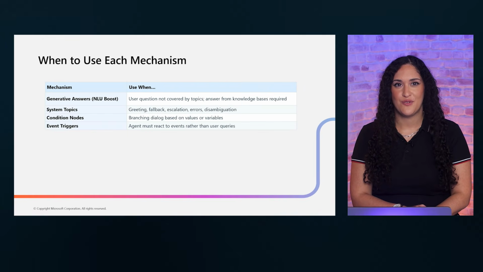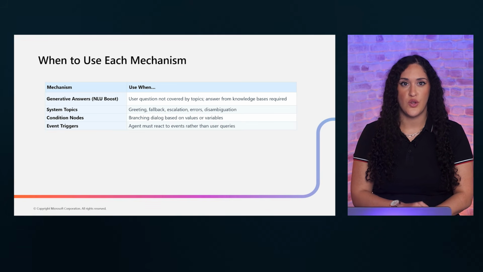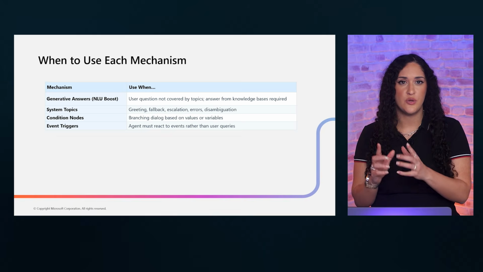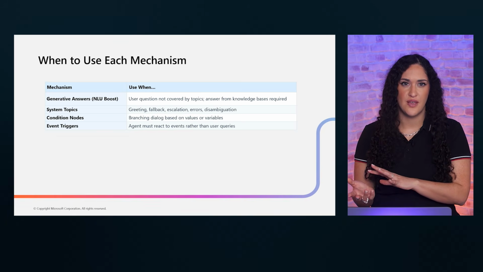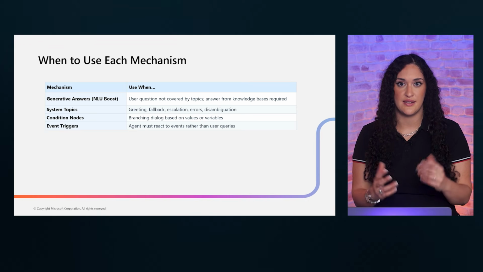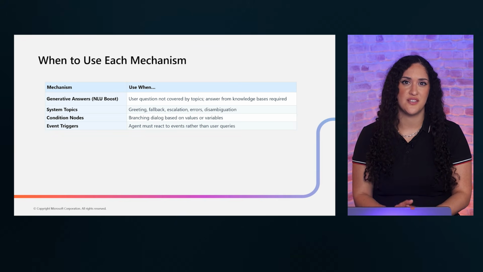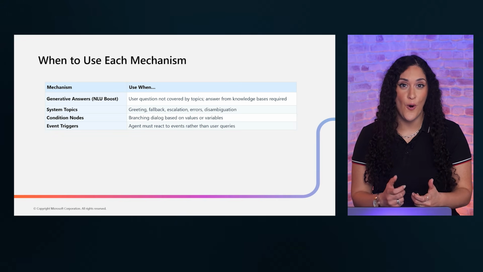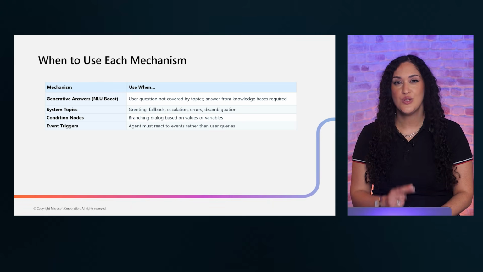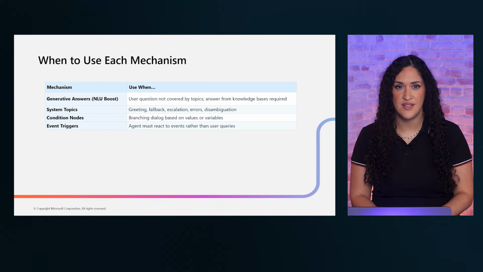Here's a helpful reference for choosing the right mechanism. Use generative answers when users ask questions not covered by your predefined topics. Use system topics for standard interactions like greetings, fallback, and escalation. Use condition nodes when you need to branch responses based on variable values or user context. And use event triggers when your agent needs to react to system events without waiting for user input.